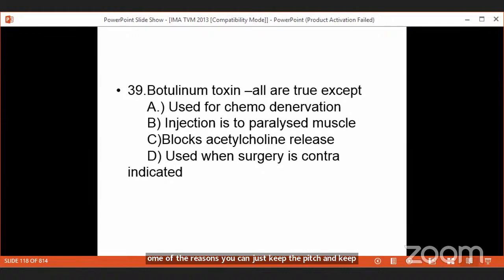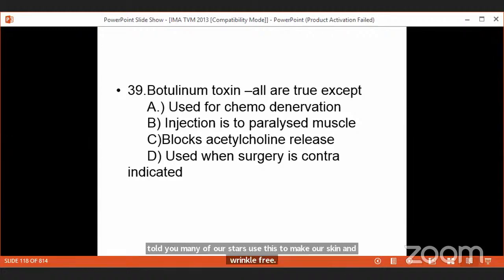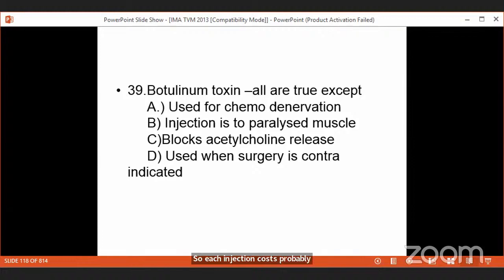I told you many of our stars use this to make our skin wrinkle-free. So each injection costs probably around 2,500 rupees. However, varying, this is the cheapest rate, but many of our stars can afford it. The duration of action of this injection is only nearly 2 months. So we cannot keep on injecting every 2 months.